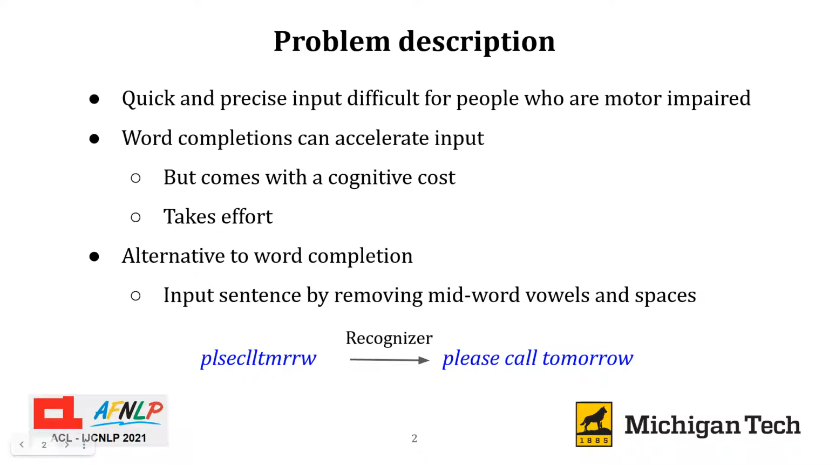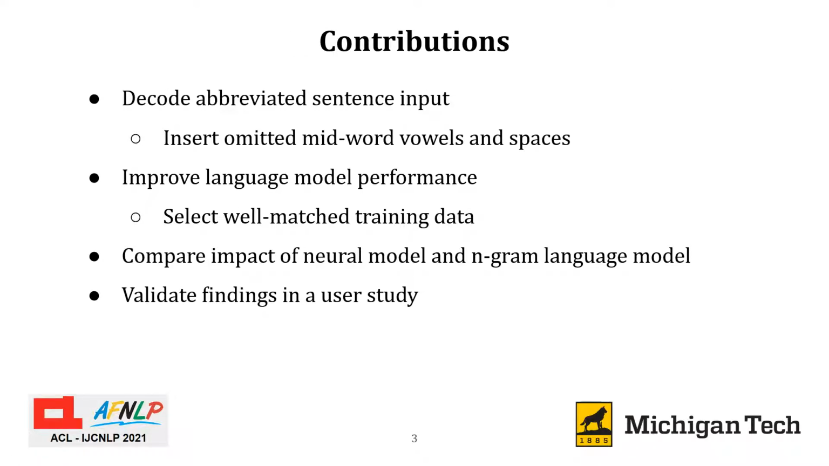Word completions can accelerate a user's text entry rate by predicting the most probable next word. However, monitoring word predictions carries a cognitive cost and it takes effort to select a word completion even once it is perceived. As an alternative to word completion, in this work we propose entering text using sentence abbreviation. In particular, we explore allowing users to optionally skip entering spaces and mid-word vowels.